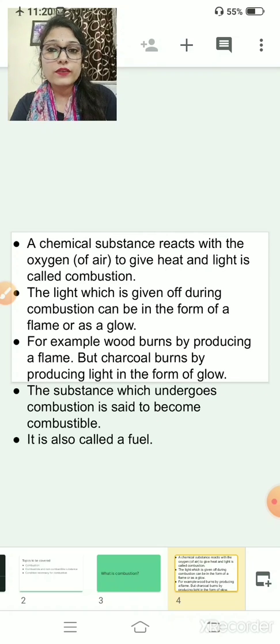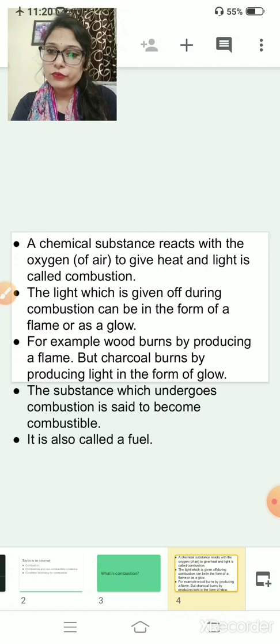The light which is given off during combustion can be in the form of a flame or as a glow. For example, wood burns by producing a flame, but charcoal produces light in the form of a glow. The substance which undergoes combustion is said to be combustible. It is also known as fuel. Clear this thing? Shall we move ahead?